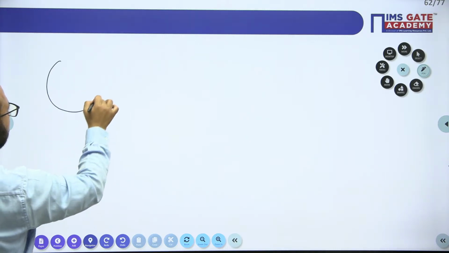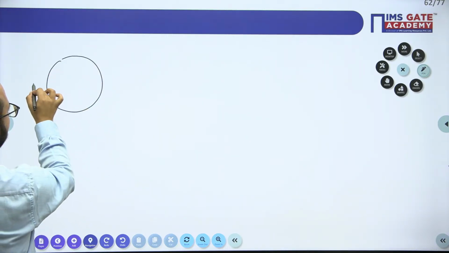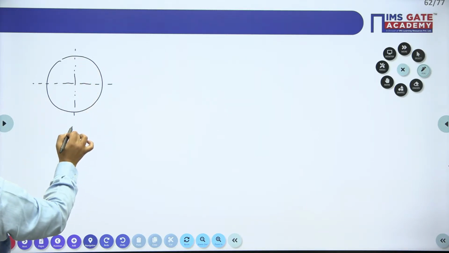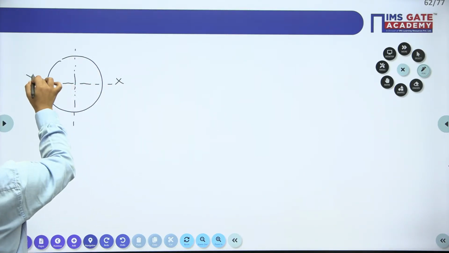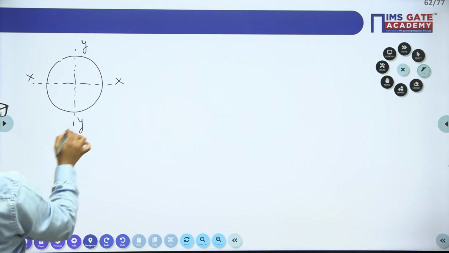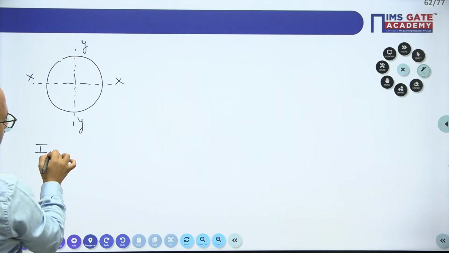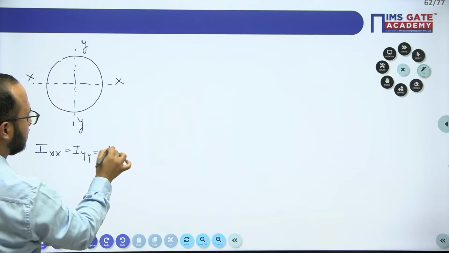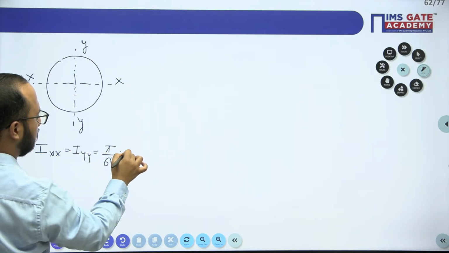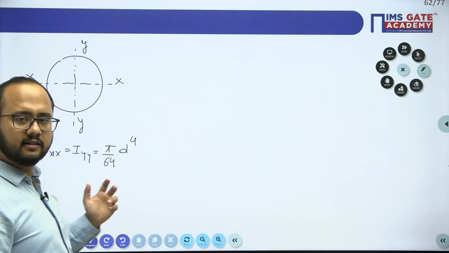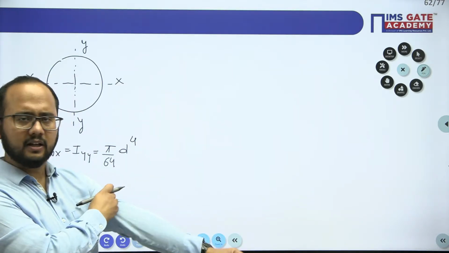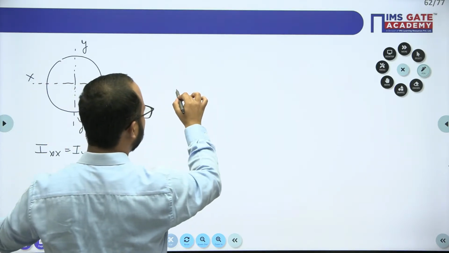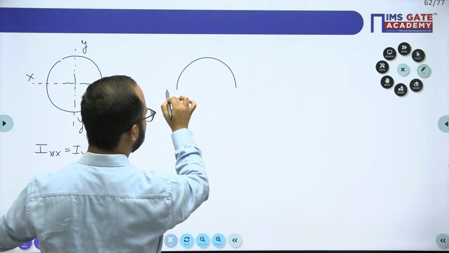For this circle, about xx and yy, what is the moment of inertia value? It is pi by 64 into d to the power 4. Very basic formula. But if I cut this circle into two parts, this is a semicircle.